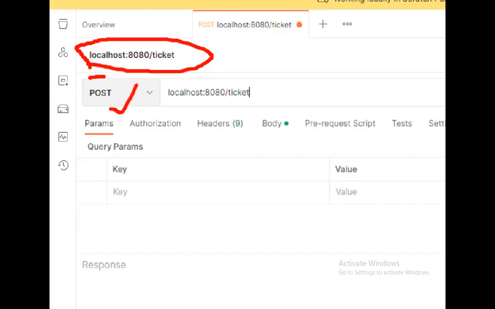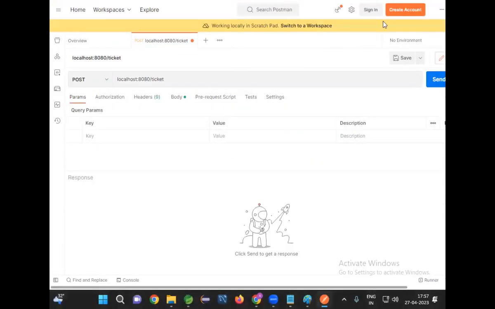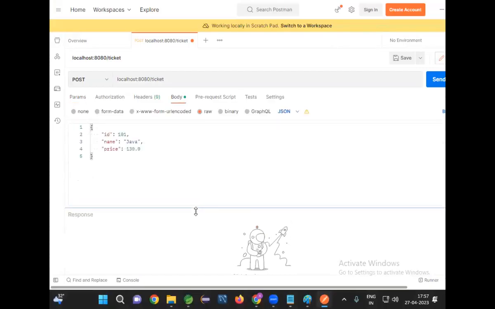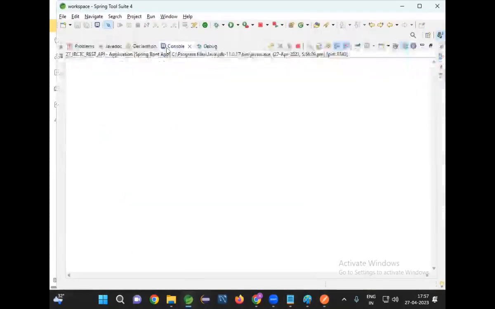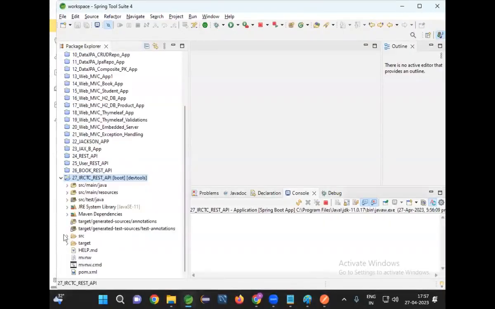That is mapped to post request. As it is a post request, body will be available. I need to send passenger data in the body. Now go to body. In the body, passenger data. What data is the passenger expecting?